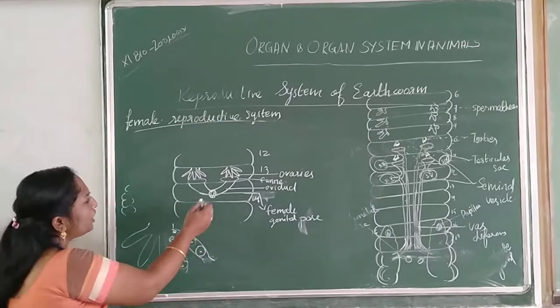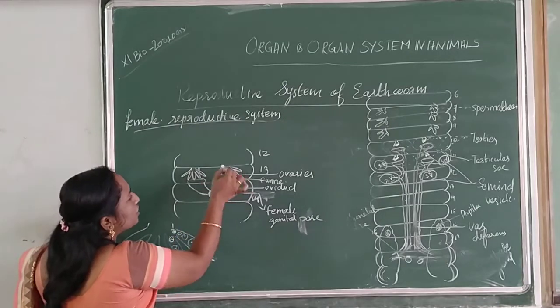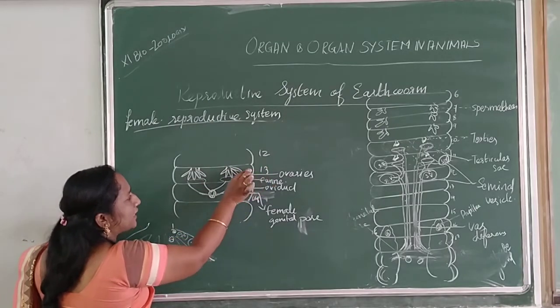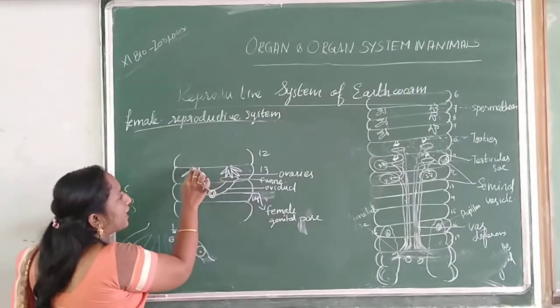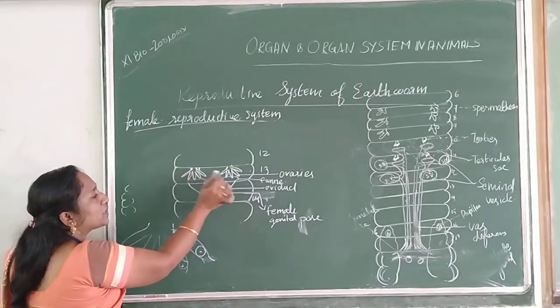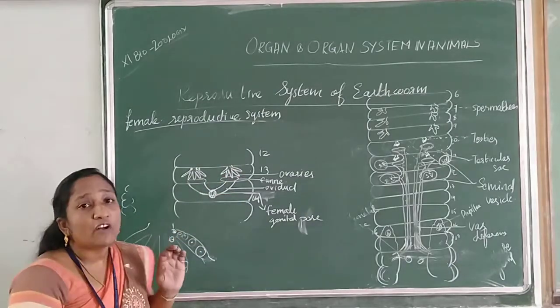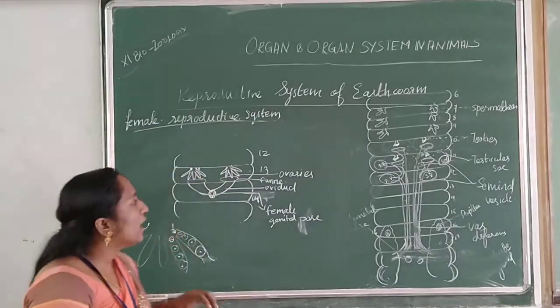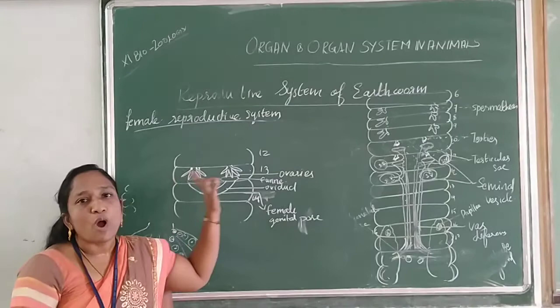Okay. So once again, between the 12th and 13th segment, a pair of testes is there, which starts with a small stalk and is extended by finger-like projections. This is called the pair of ovaries, the female reproductive organ.